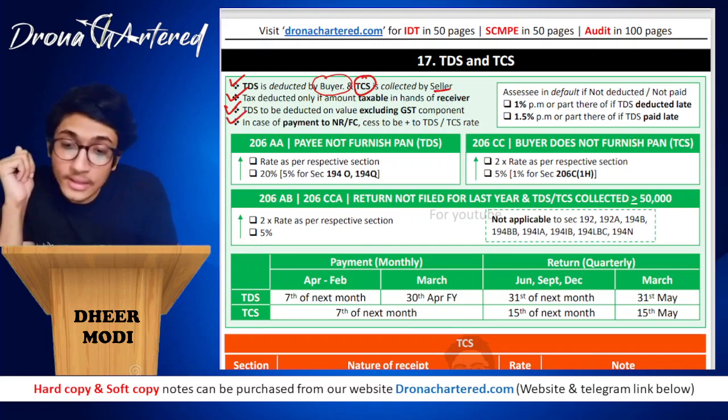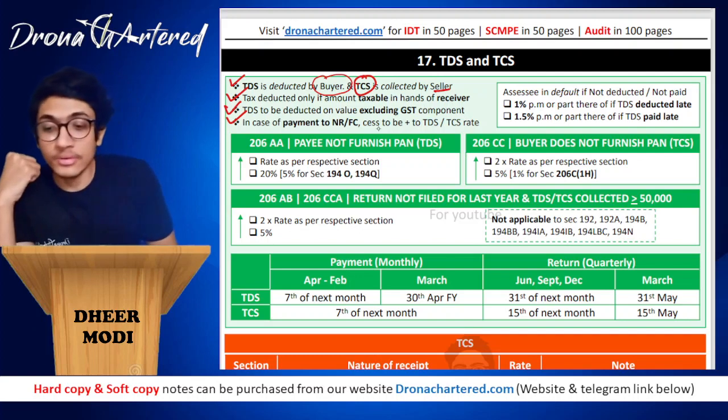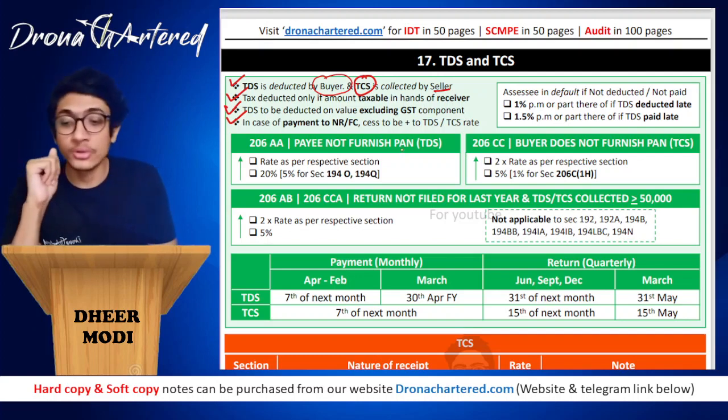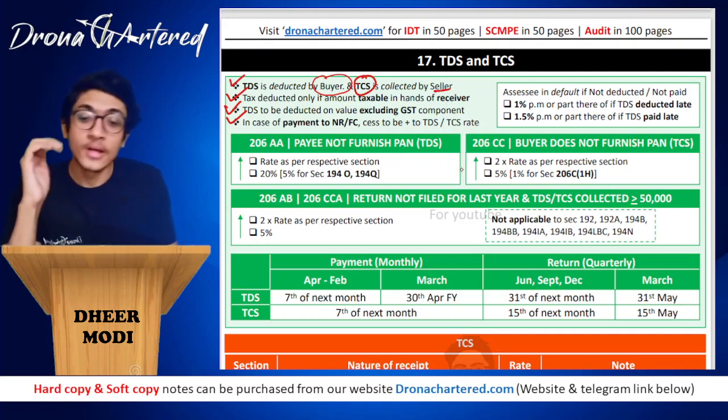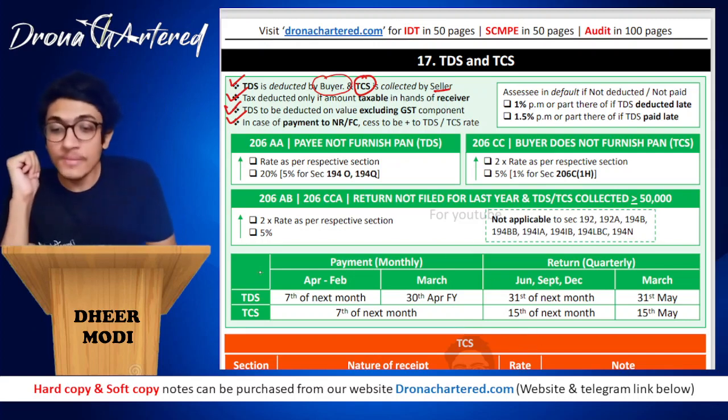And next is, in case of payment to your non-resident or any foreign company, that is your NR or FC, cess has to be added to your TDS or TCS rates. Cess is basically your 4% health and education cess, that has to be added. So over and above the rates that I've given, you have to add 4% health and education cess.